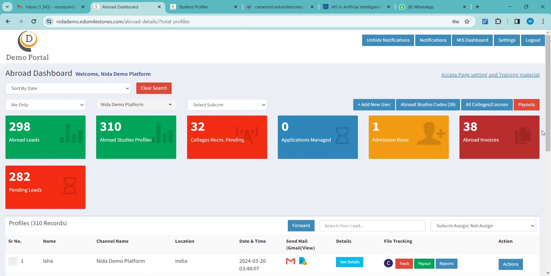Your voice is breaking, I'm unable to understand. Payouts are also done through the bank account only, bank transfers only. Obviously, for the payout the team will reach out to you for the details and it will be transferred. Just for clarification, will the payout be received via EduMilestones or directly?